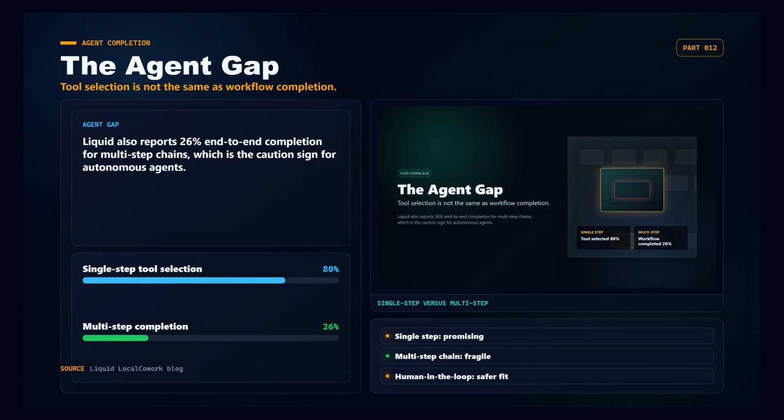The same local cowork story also reports only 26% end-to-end completion for multi-step chains. That is the gap between the model picked a plausible tool and the agent completed the workflow. For local automation, that distinction is everything. Fast dispatch can be valuable when a human confirms steps, checks outputs, and keeps the workflow bounded. It is much riskier when the model is expected to drive a long chain alone.